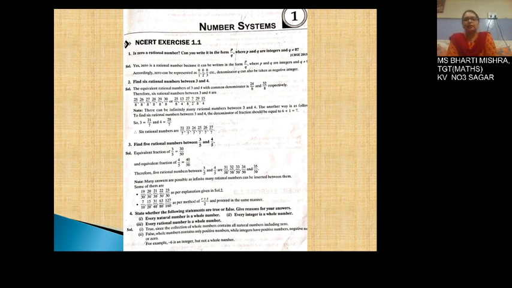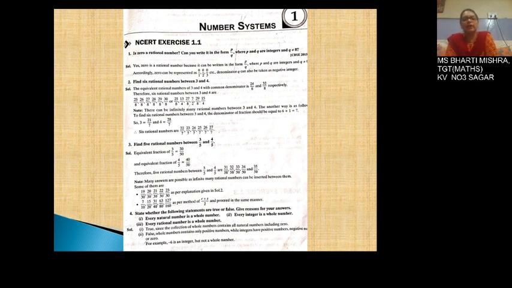As I told you, there are different methods, different approaches. Now I am telling you one more approach for this. You have to calculate 5 rational numbers, so let us have 5 plus 1, that is 6. So we are framing an equivalent fraction of 3 upon 5, multiplying numerator and denominator by 6.